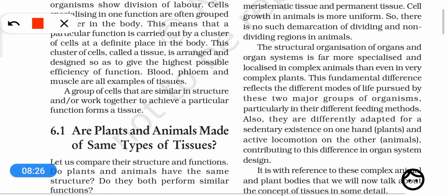So dear students, the bodies of plants and animals have different types of tissues because of different lifestyles. Plants are static, but animals move in search of food, in search of shelter, in search of mating. They have to protect themselves, they have to escape from predators also. So they are more active.